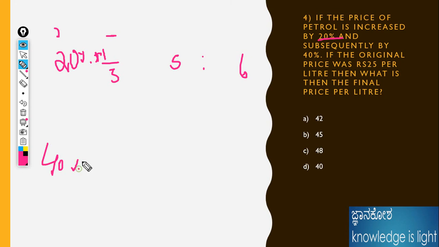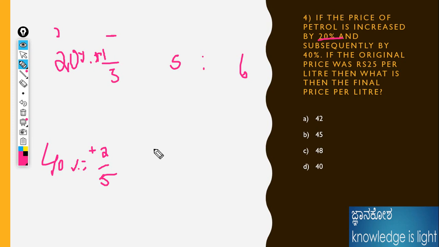What is 40% here? 2 by 5, that means increasing. How come 2 by 5? It should be 20 into 2, 40%. That's why I'm adding like that.